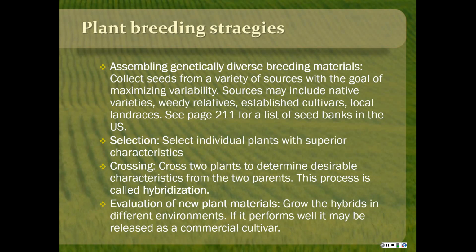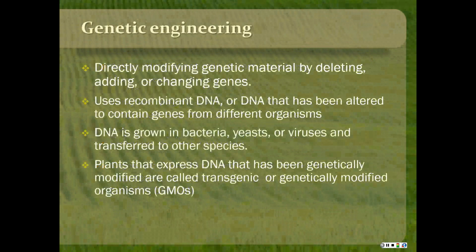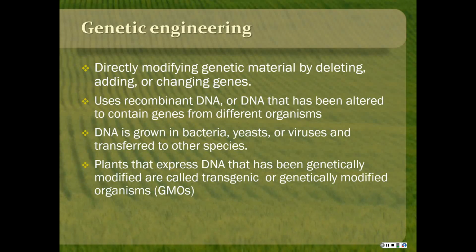And if one performs really well, it could be released as a commercial cultivar. Places like NDSU and other research colleges, land grant schools, do this type of research every year, and they publish their yearly wheat trials, corn trials, what they've learned during the summer.